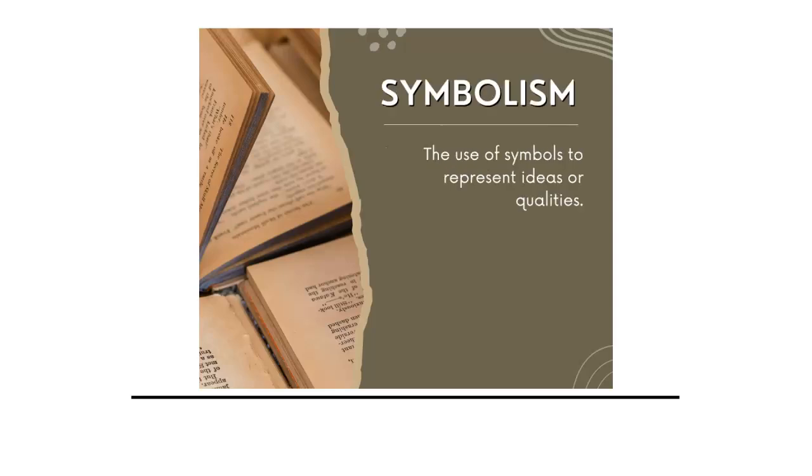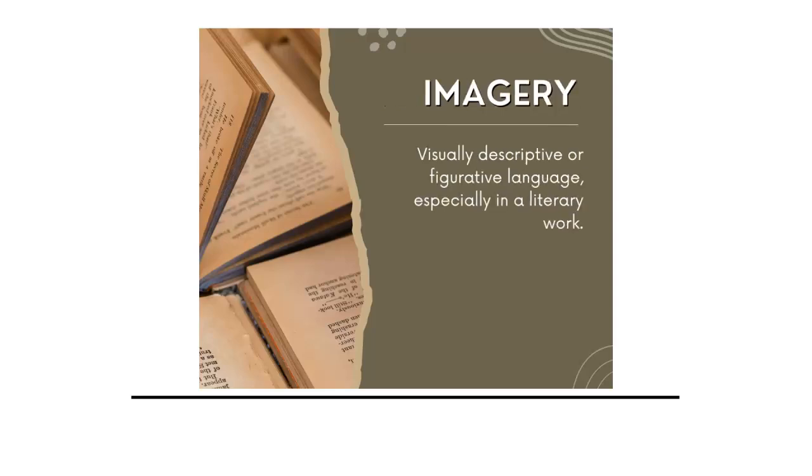We also have symbolism, which is where something is used to represent an idea or a quality. I kind of like to think of symbolism like a flag. So you might have like the flag of the United Kingdom, which symbolizes the United Kingdom. So it symbolizes Scotland, England, Northern Ireland, all unified together into one. Symbolism in stories can be something like a wand symbolizing the wizard. It could be a crown symbolizing power. It could be the raven from Edgar Allan Poe's The Raven, and all the different things that could symbolize. So symbolism is one individual thing represents something else.